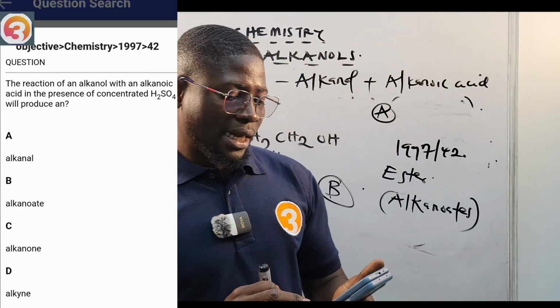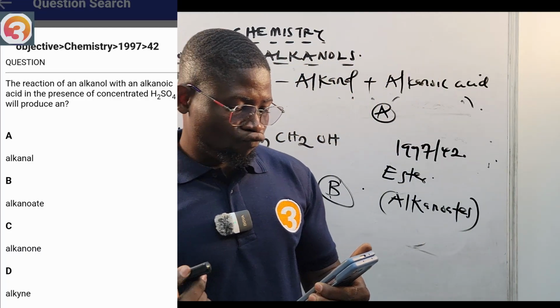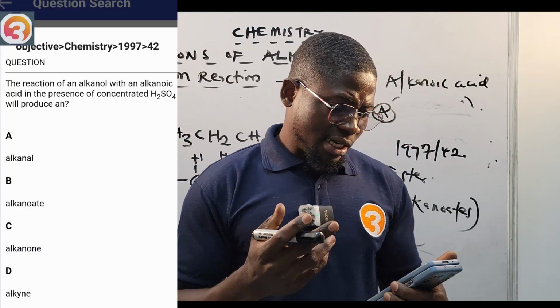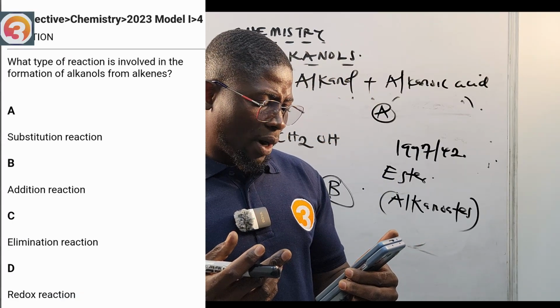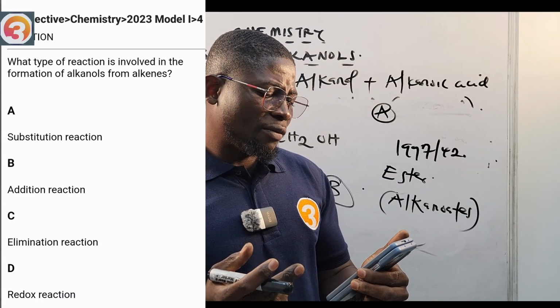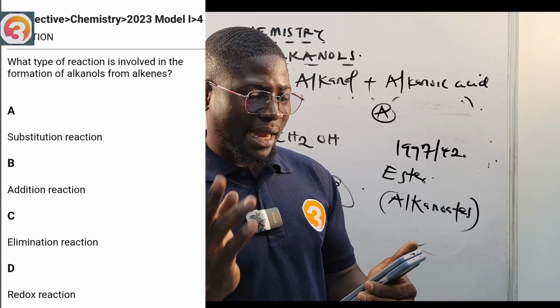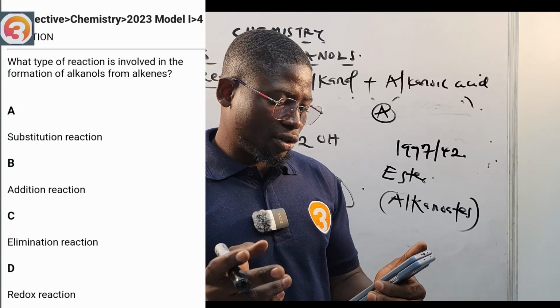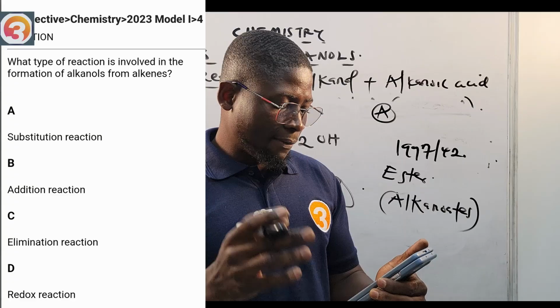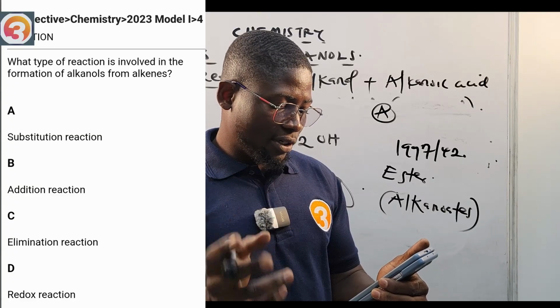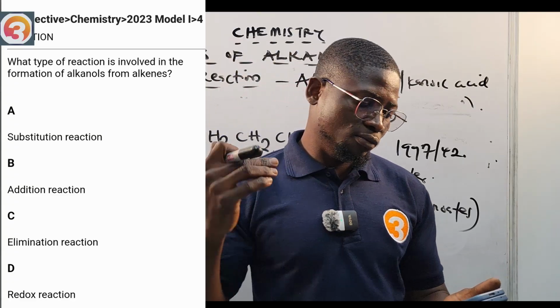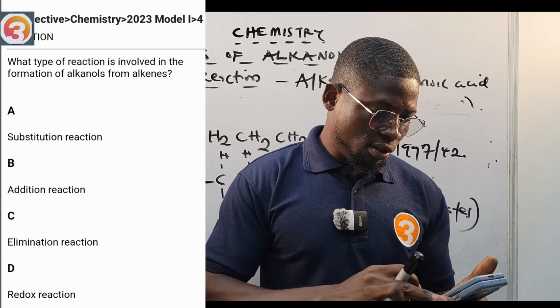Okay, I think I've seen this other question. 2023, number 1. What type of reaction is involved in the formation of alkanols from alkenes? A, substitution reaction. B, addition. C, elimination. D, redox. Okay, the correct answer there will be addition reactions.